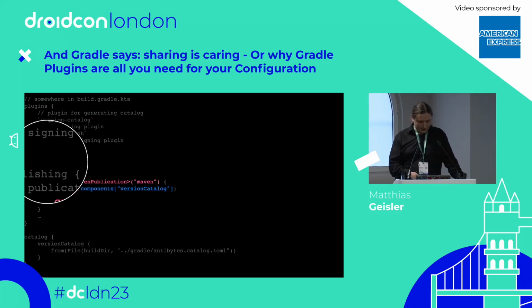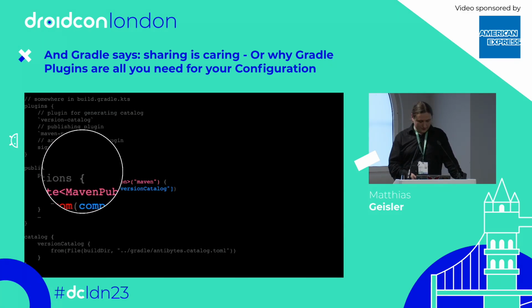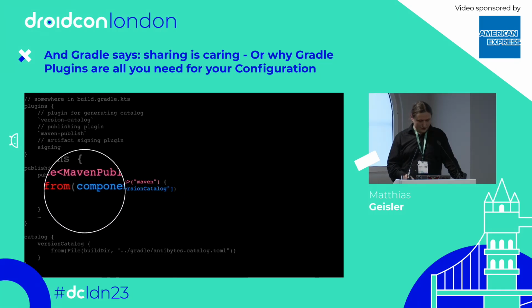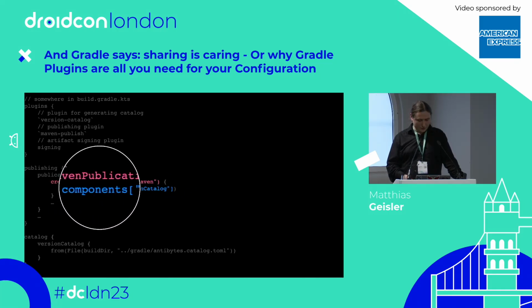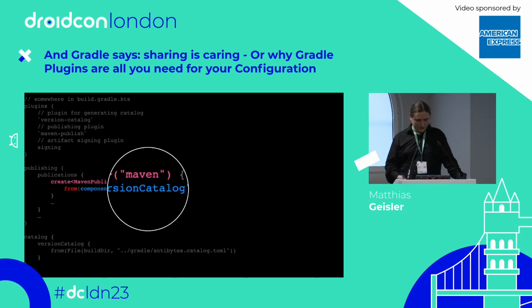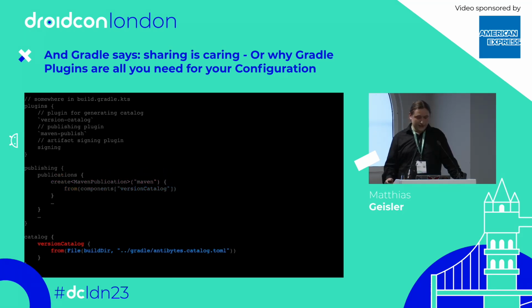Create hook in the publishing thing, and you then just say you have a custom component which is coming from a version catalog. That's it. So, and as mentioned before, the version catalog enables you to say, oh, here under catalog you find under that file a version catalog which I actually then want to ship. That's it. So pretty boring, pretty easy. And that's good that it is pretty easy and boring, because that means no fancy stuff we have to take care of, right? Love it.